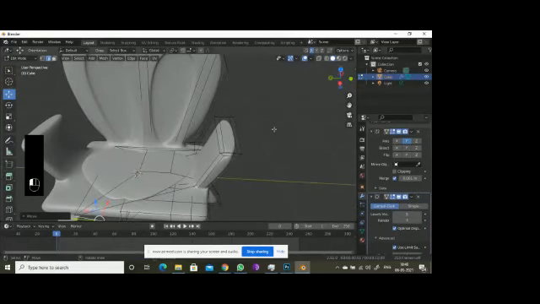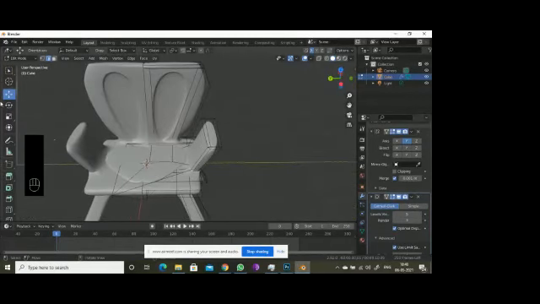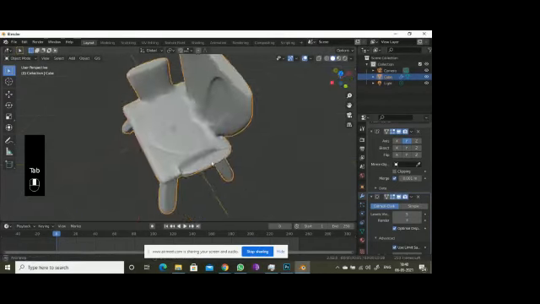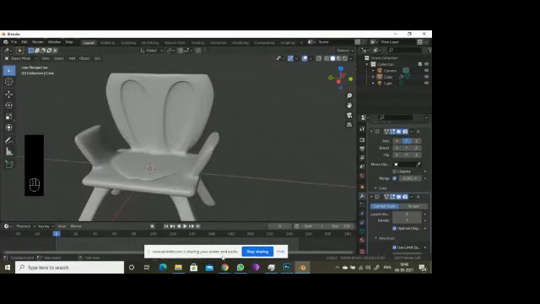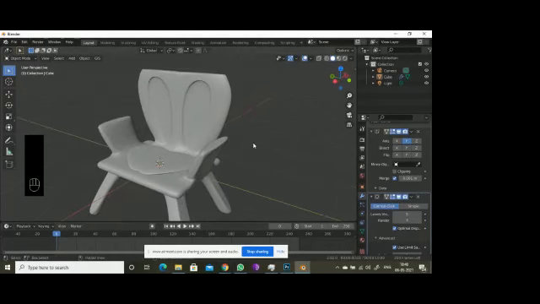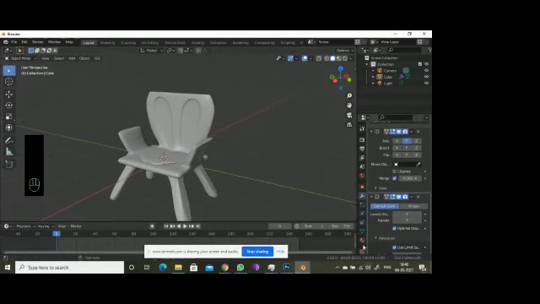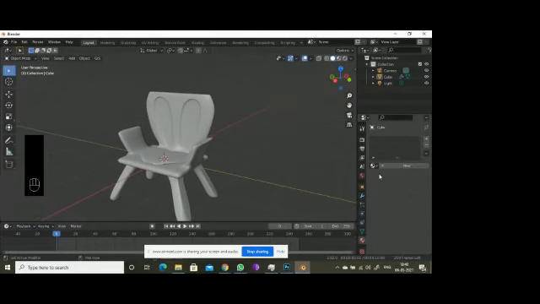So now it's okay. Somewhat pleasant to see, right? So if I want to add a material, I'm going for it here. Okay, material properties.